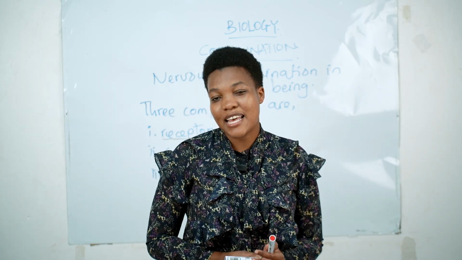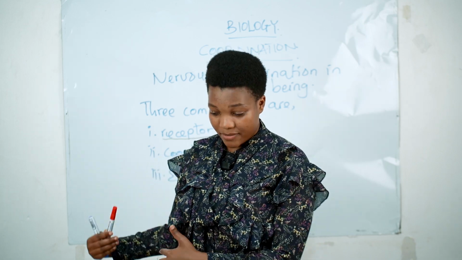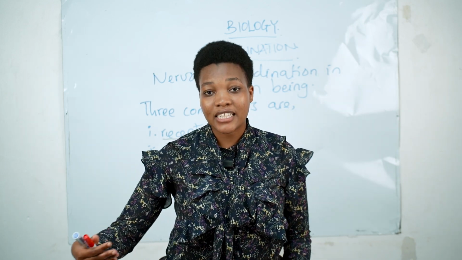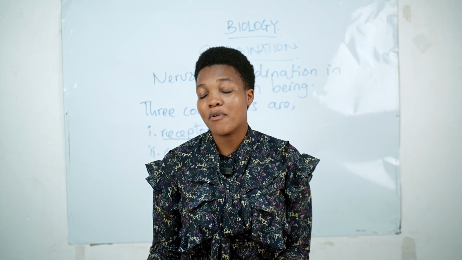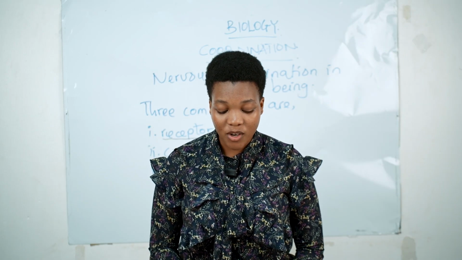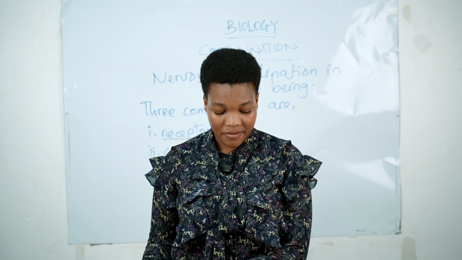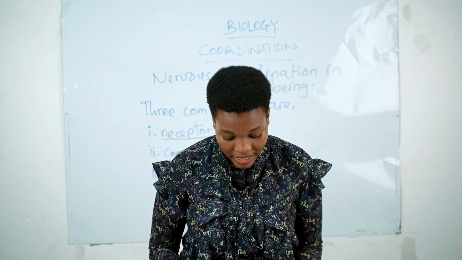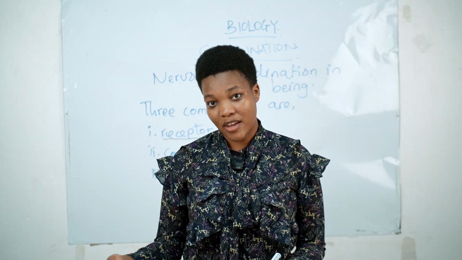Coordinator, hii ni sehemu ya kupokea taarifa sasa, au impulses zinazotoka kwenye receptor. Tumesema kwamba receptor ina take changes from the environment. Now receptor kishachukua zile change, example maybe it is sound, it is light, inaituma sasa kwenye coordinator. Kwa maana yake coordinator anapokea zile changes, anaziprocess, anaziratibu, then ana give appropriate answer. Kwa hiyo hii ni sehemu inayopokea taarifa kutoka kwa receptor, inaziprocess na kuamua jibu la kitu kifanyike au action yoyote